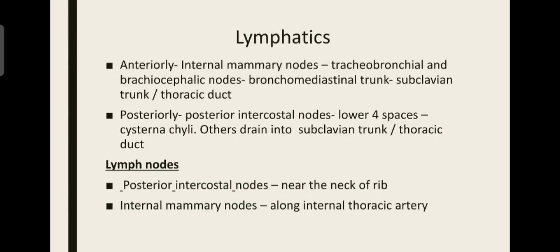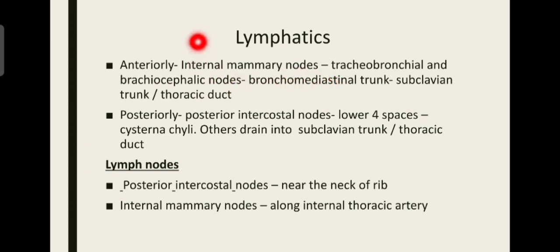Then we are coming to the last topic of this intercostal space, that is the lymphatics. Lymphatics is somewhat simple because anteriorly the internal mammary nodes we have already seen in the breast. They drain the medial aspect of the upper and lower quadrants of the breast, right?